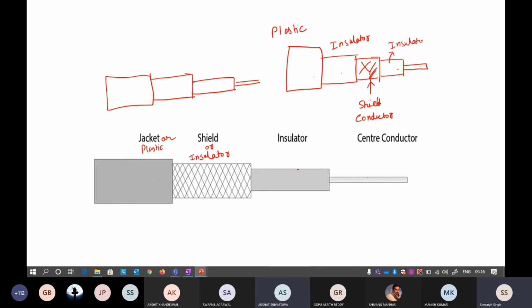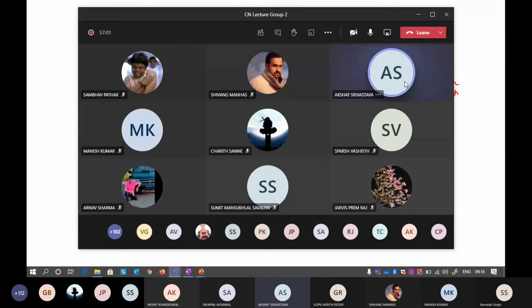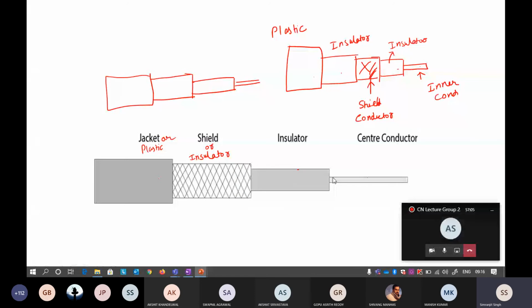And then there is again some insulator, and inside this insulator there is an inner conductor. Okay, so there are two insulators, keep that in mind. I think I made a mistake in the diagram there. So there are two insulators, and inside this insulator there is a conductor, and in the end there will be your wire. Okay, so if you have a cable TV or a set-top box, you may have seen this kind of wire. There will be a black wire.